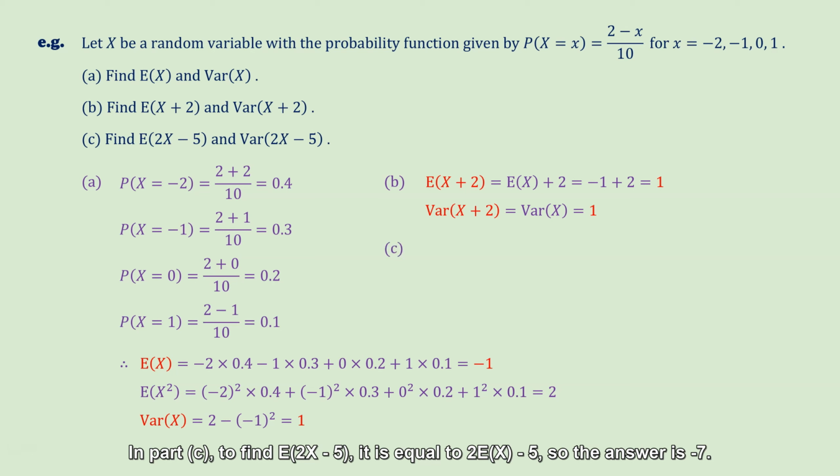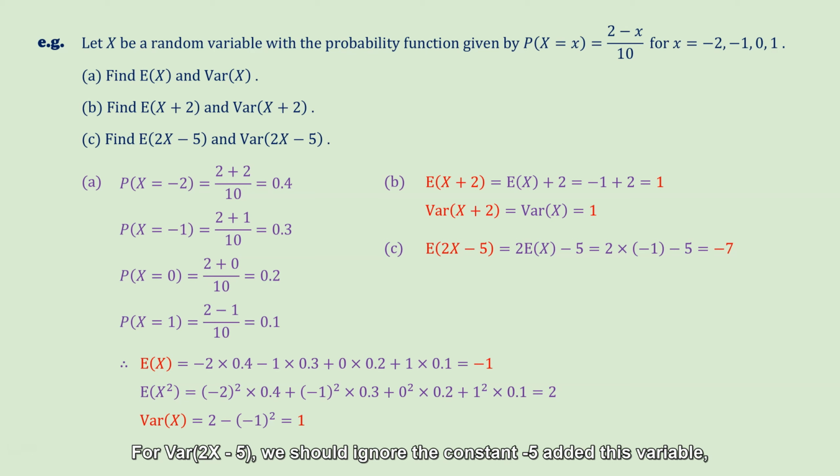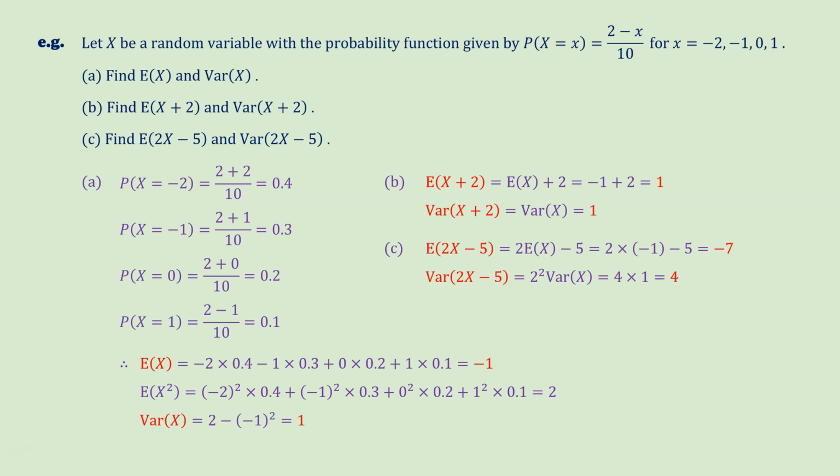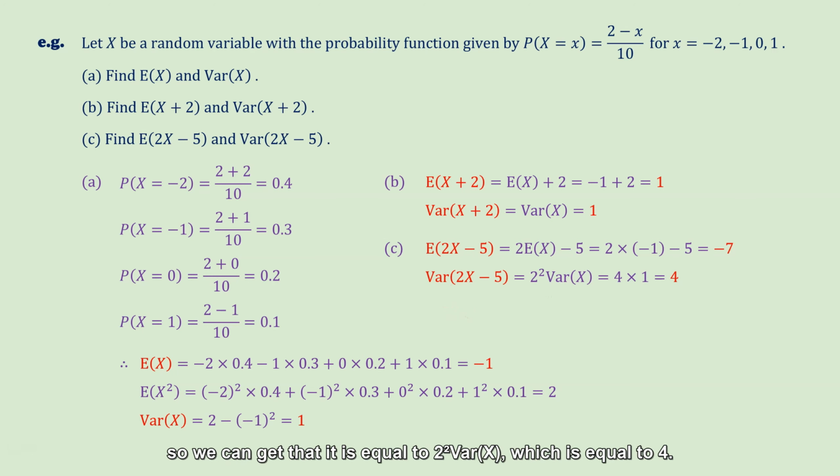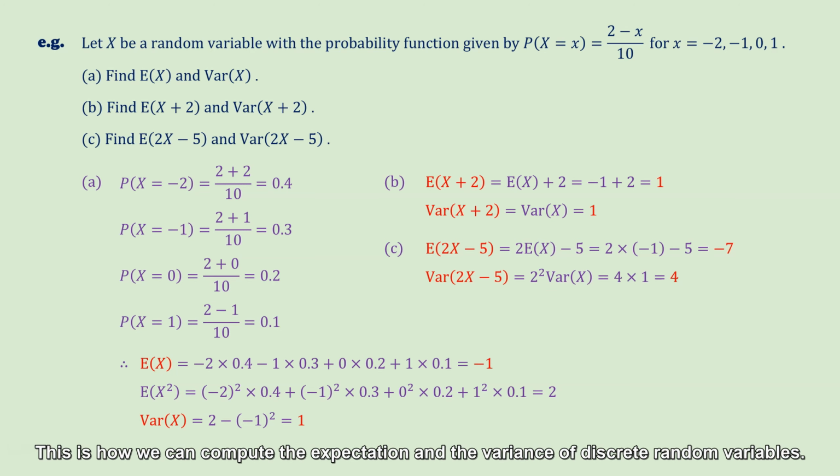In part C, to find the expectation of 2x minus 5, it is equal to 2 times the expectation of x minus 5, so the answer is -7. For the variance of 2x minus 5, we should ignore the constant -5 added to this variable. And then for this coefficient 2, we should take out 2 squared. So we can get that it is equal to 2 squared times the variance of x, which is equal to 4. This is how we can compute the expectation and the variance of discrete random variables.